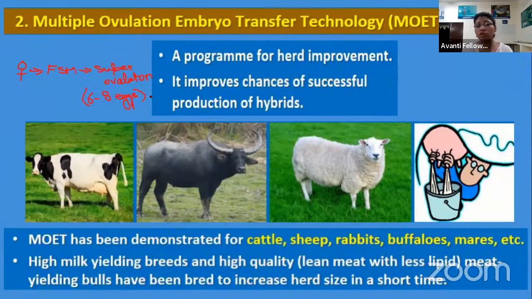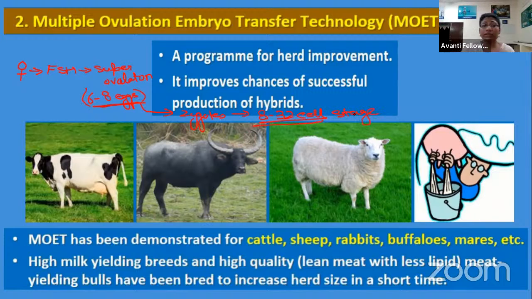After this super ovulation, we inject the semen in the female, that is artificial insemination. Now, when the artificial insemination completes, fertilization takes place. That means all these 6 to 8 eggs get converted into zygotes, and they develop to the 8 to 32 cell stage, right?